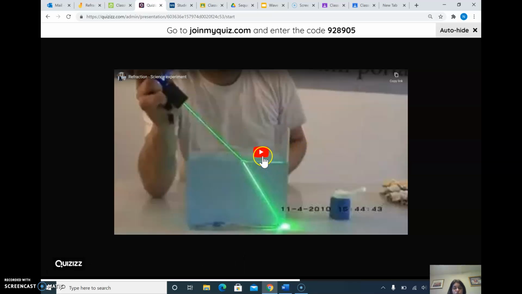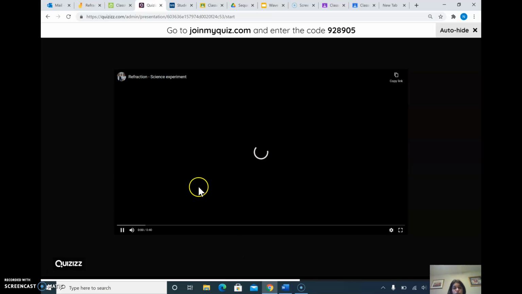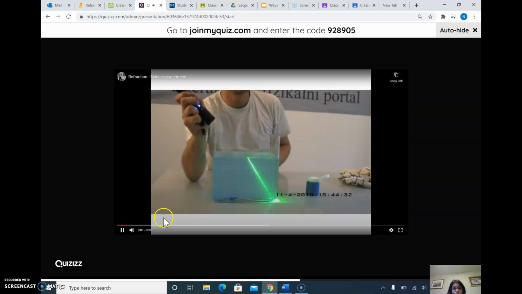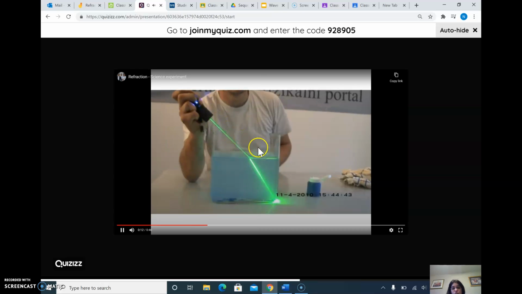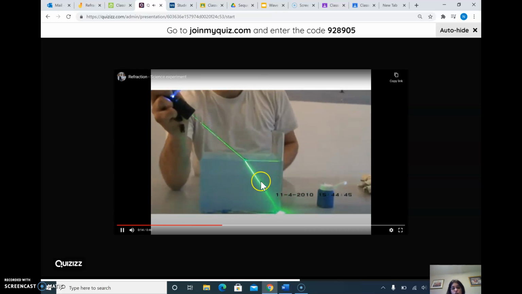Let's watch this video again and figure it out. Do we understand? It's the same thing as laser light going into the water. This is not opaque, it's translucent water. So it's an angle from the faster medium to the slower medium. So the angle is bent.